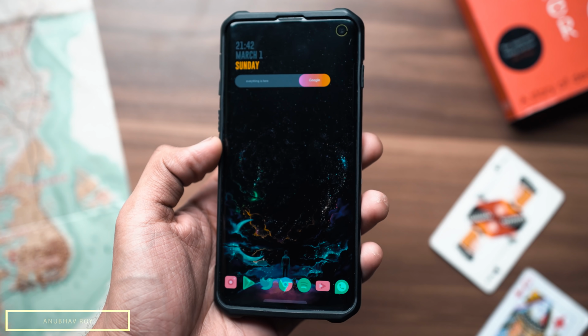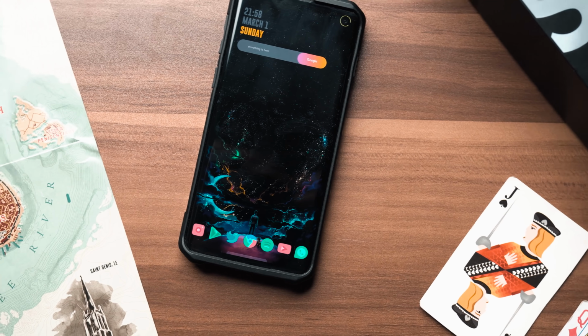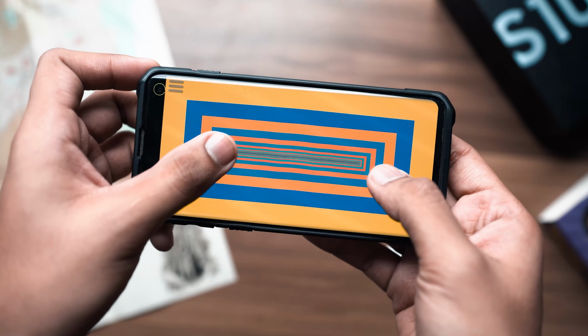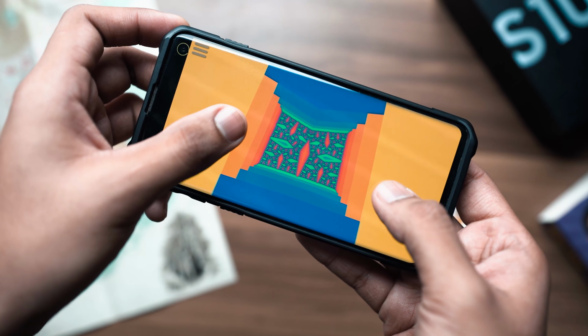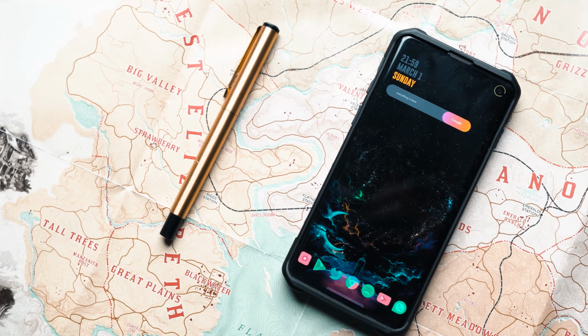Now it's already the first week of March, and one of the things that you guys wait for and I wait to make for the first week of a month is the best Android app video for that particular month. That being said, today we're checking out 10 amazing applications that you should definitely download for the month of March 2020.